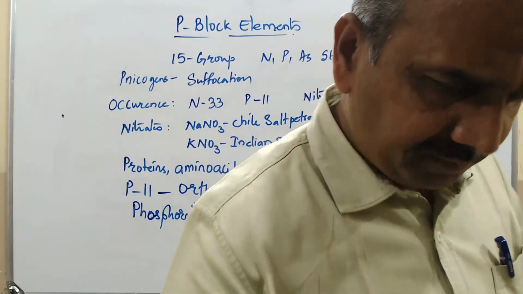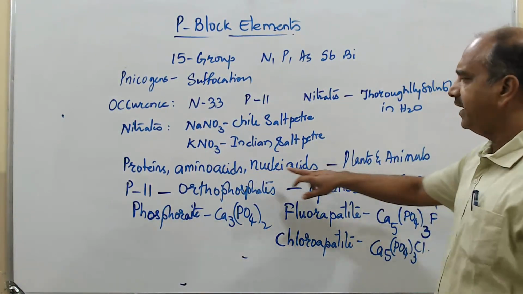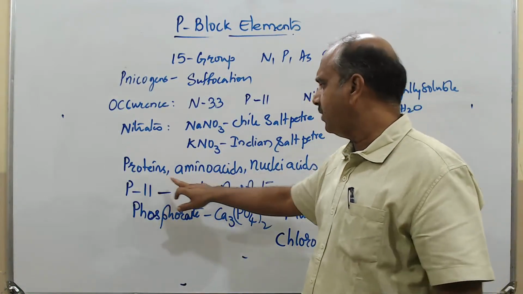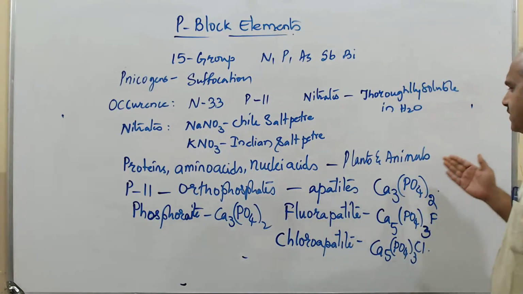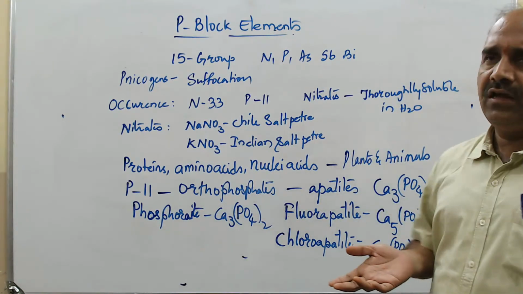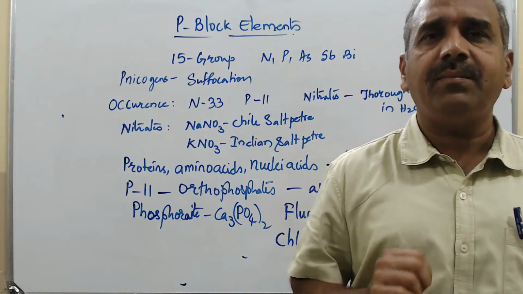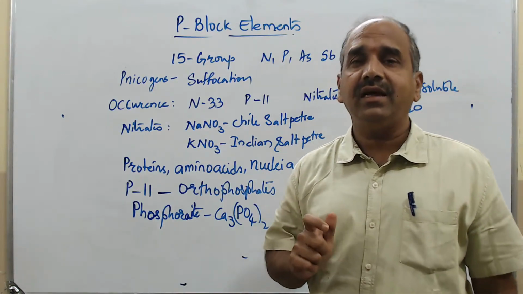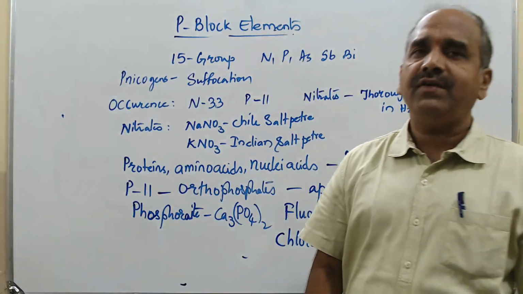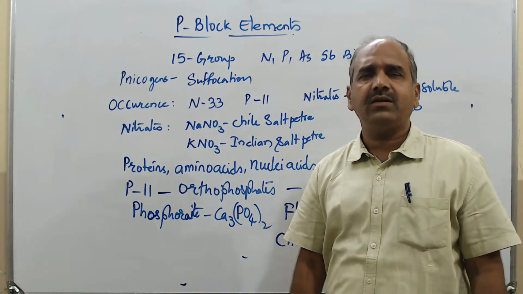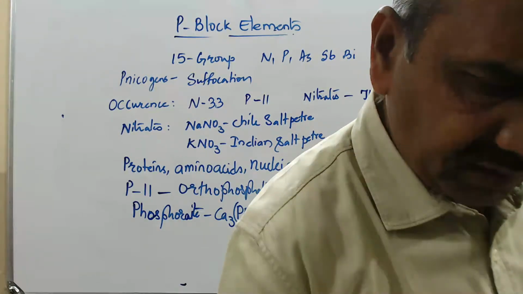Further, coming to the importance of this. Nitrogen, we saw, is useful in proteins, amino acids, nucleic acids, etc., and they exist in plants and animals. Like that, phosphorus plays an important role in deciding heredity. It controls the heredity effects in animals, including human beings.